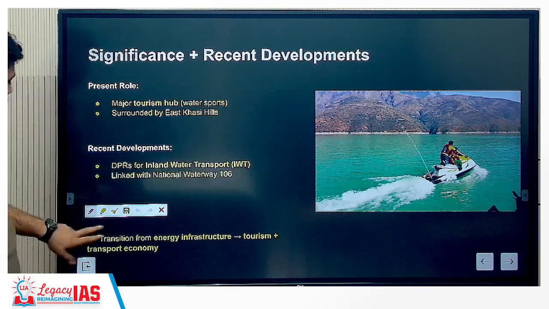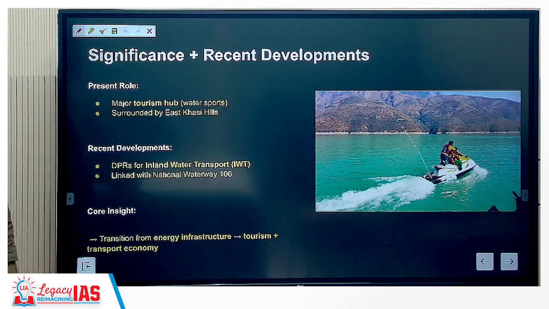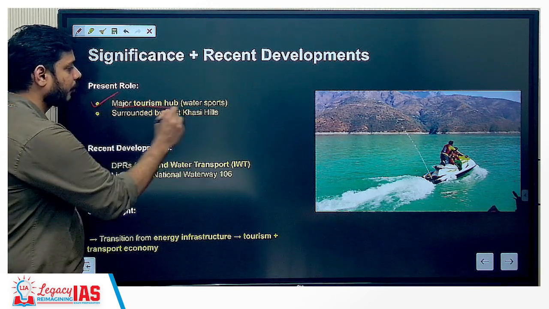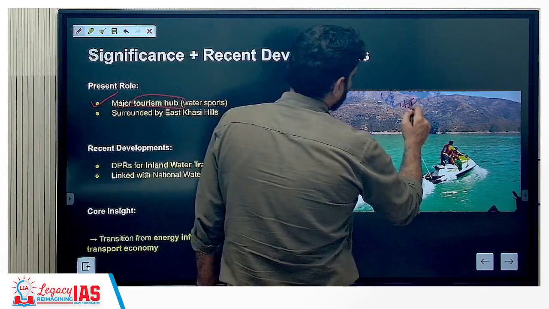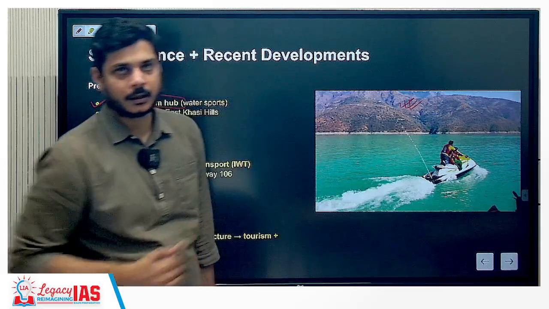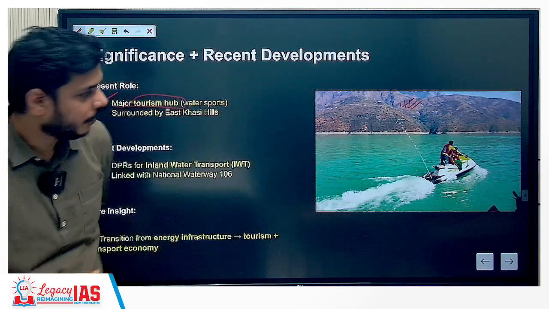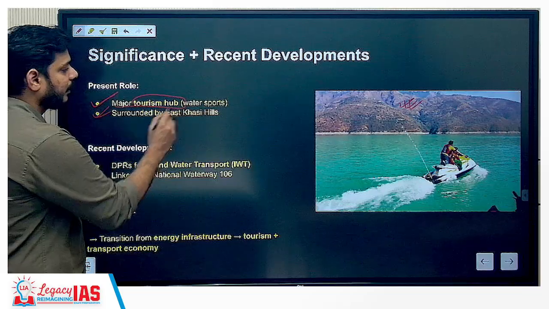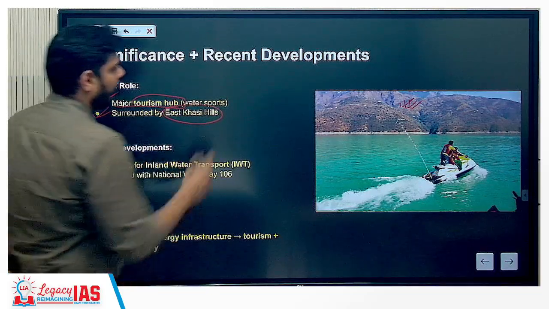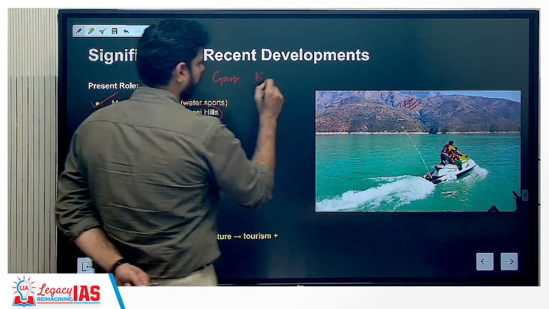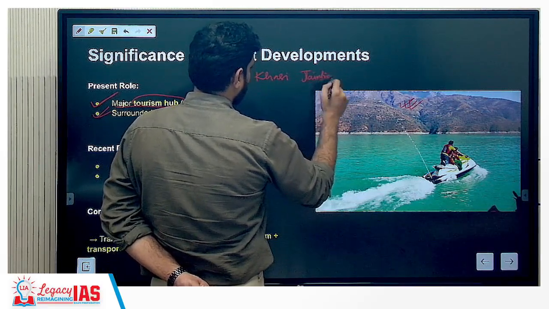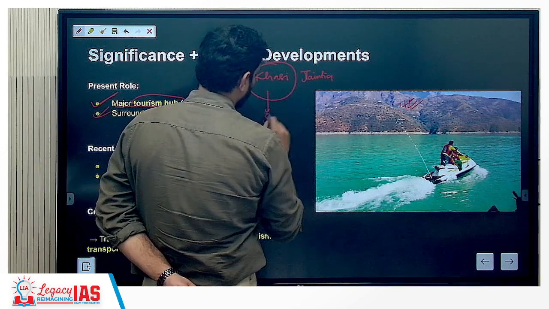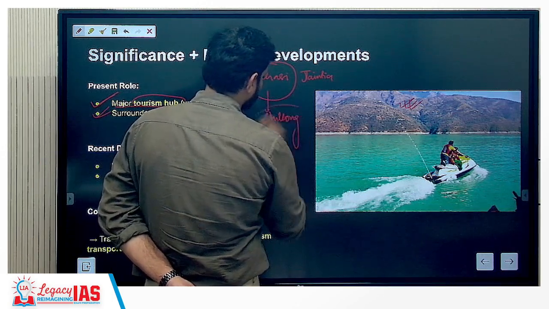Now coming to the significance and recent developments. The present role is that it has become a major tourism hub, especially with respect to water sports. A lot of people come here, visit Umiam Lake, and practice water sports. It is surrounded by East Khasi Hills. When we talk about the map of Meghalaya, it is Garo Hills, Khasi Hills, and Jayantia Hills. On the Khasi Hills you will have Shillong, and this is near Shillong itself. Shillong is the capital of Meghalaya.